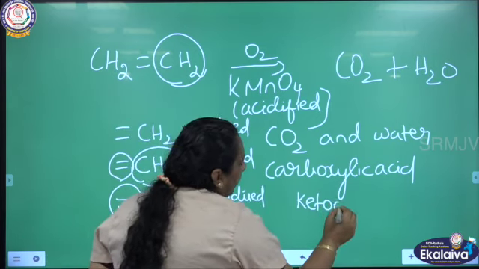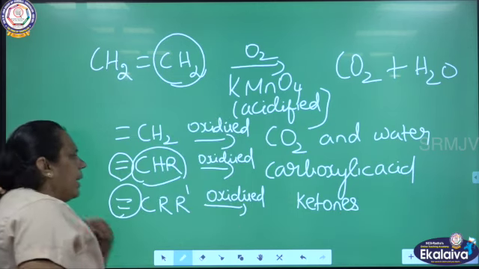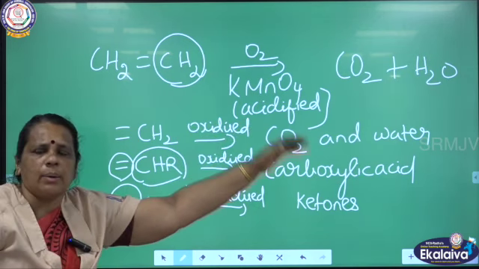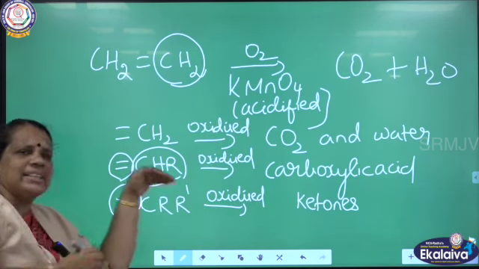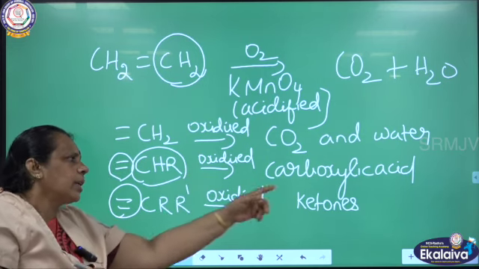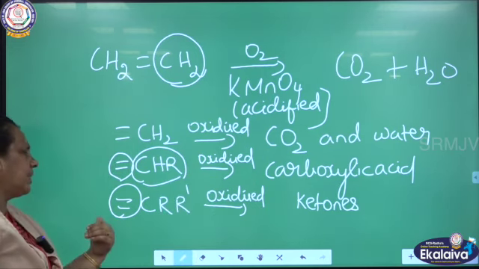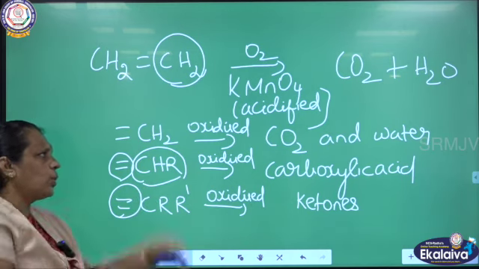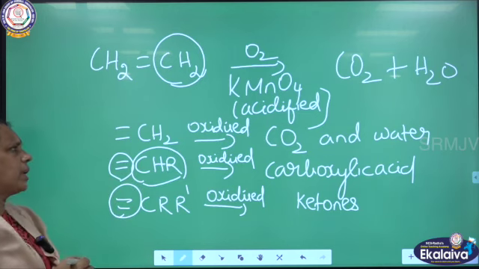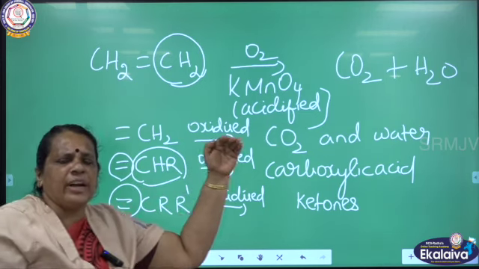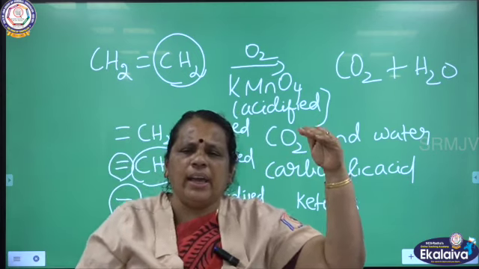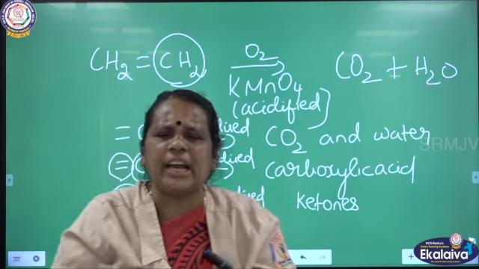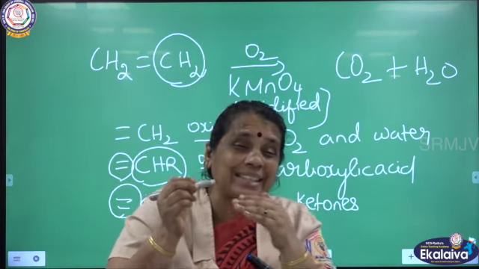So there are many oxidation products based upon the groups. For example, if CH2 is oxidized, you will get carbon dioxide and water. If double bond CHR is oxidized, you will get carboxylic acid. Whereas in the case of CRR', it is oxidized to ketone. So these are the various oxidation products using acidified potassium permanganate under drastic condition.